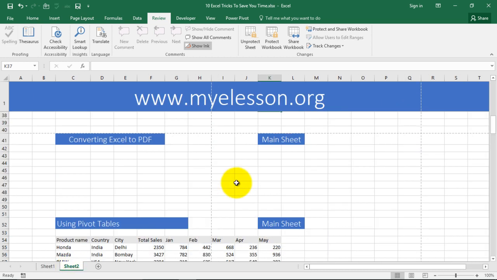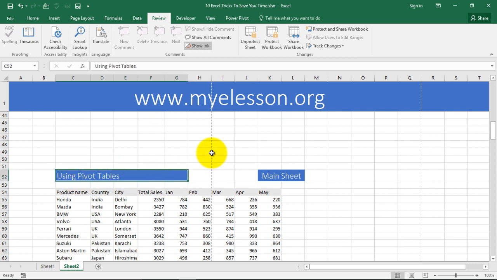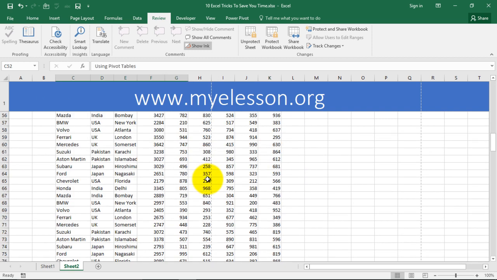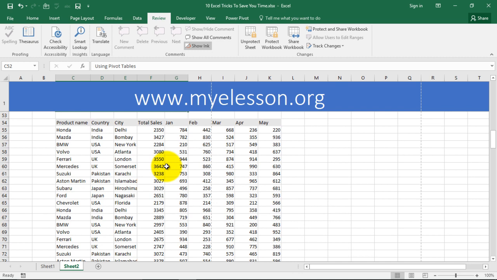Now let's go to our next option, using pivot tables. Pivot tables are great tools to help you do analysis of your data without even knowing any kind of formula. Say for example, you want to find out how many cars were sold in India, in Delhi in say January.